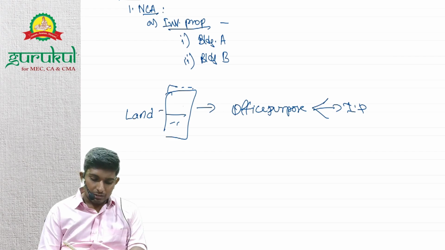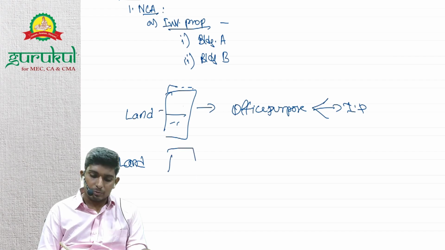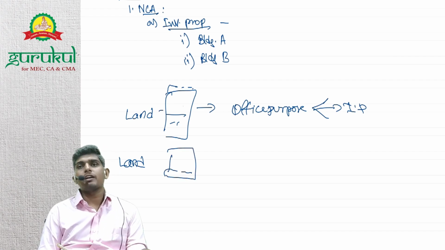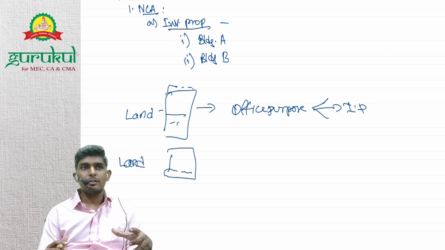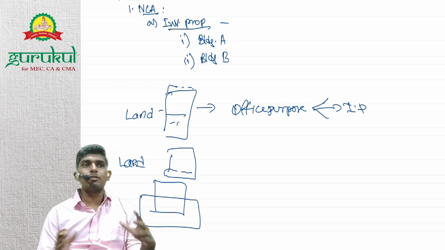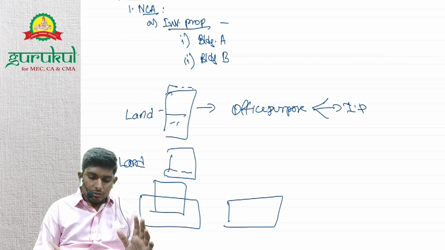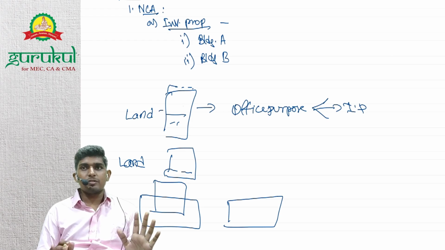Undetermined. But in the other case, they had land which has future undetermined use, but before starting the building, they have assumed that I want to make a building for my office purposes, right? So when building construction starts, actual usage is also starting, right? Understood the difference between both cases? Just say generally I have a land. Now on this land I have started construction of building with no assumption whether I will use it for investment or office. Then it will be investment property, right? When there's a land, then it's an investment property basically.